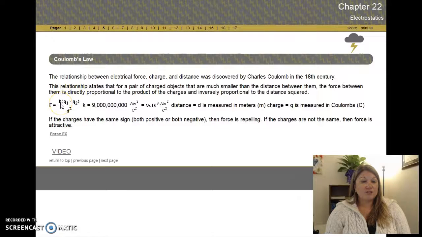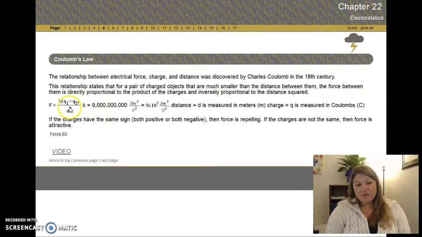The k is just a constant of proportionality. That's right there, that really big 9,000, that big old number, or if you like scientific notation, right there. Distance is still in meters. Charge, denoted by the q, is measured in coulombs, hence the name of the guy. If you ever have to do one of these calculations, don't worry about the sign of the charge. We'll know whether they're repelled or attracted. So there's a little video to get you familiar with that, a little extra credit point right there, but that's how you calculate the force.